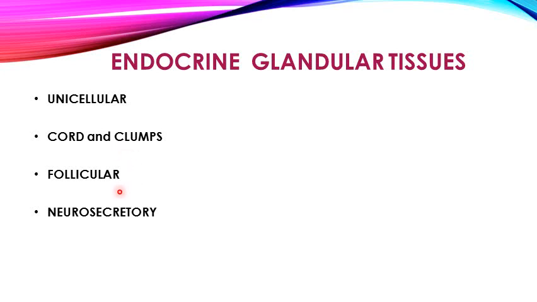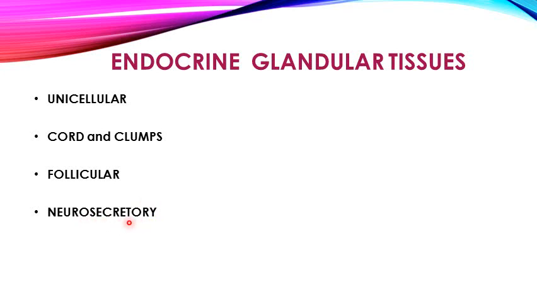Then there is a very important gland, the thyroid gland, which has a very notable structure in which the endocrine cells are organized in a follicular manner. They arrange themselves and make spherical follicles, and then the cells release their secretions into the lumen of that follicle, where it can be stored.